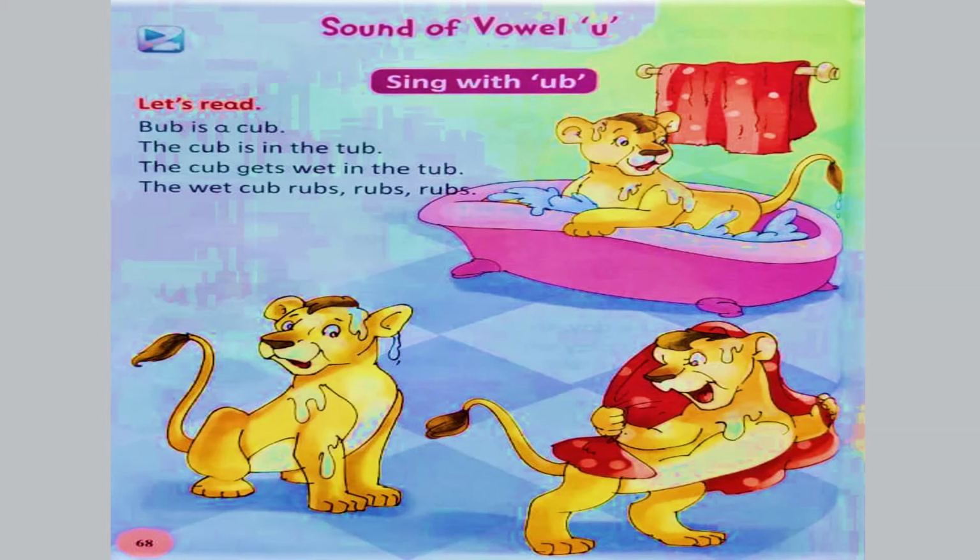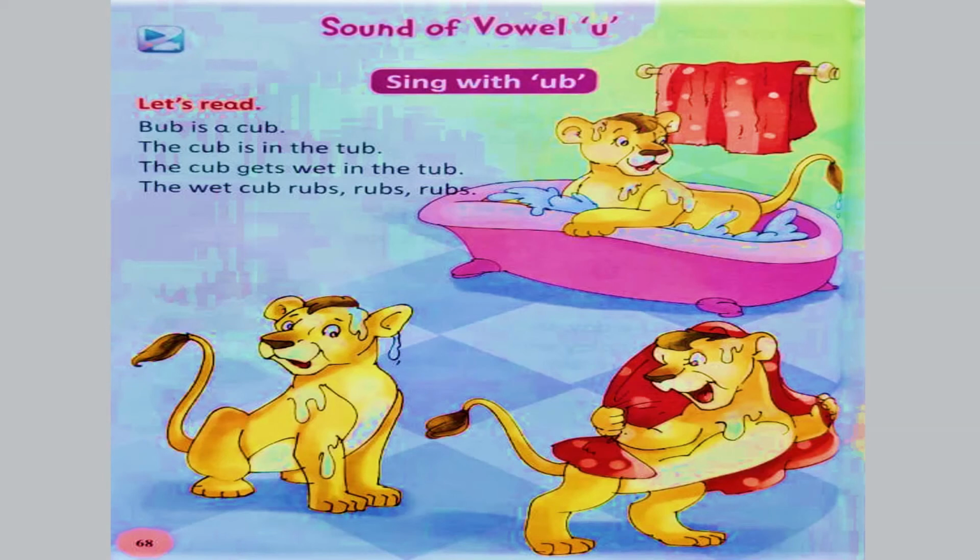So let's do a poem together. Bub is a cub. The cub is in the tub. The cub gets wet in the tub. The wet cub rubs.